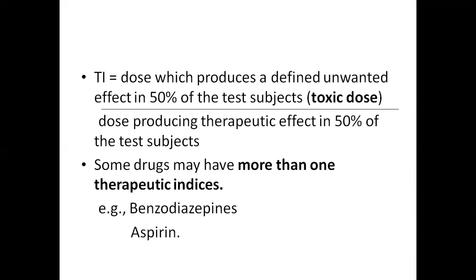And coming to aspirin, the dose required to treat a headache is only 300 milligrams, whereas the dose required in treating rheumatoid arthritis is in grams, 2 to 3 grams.